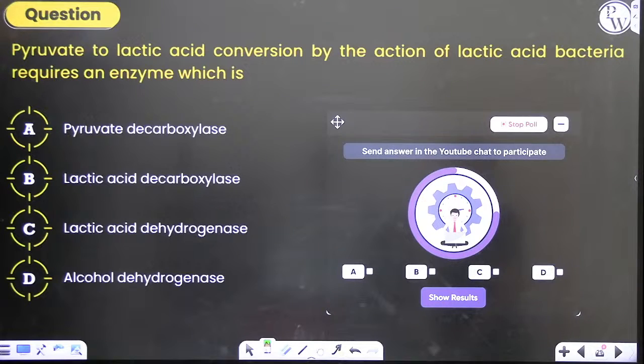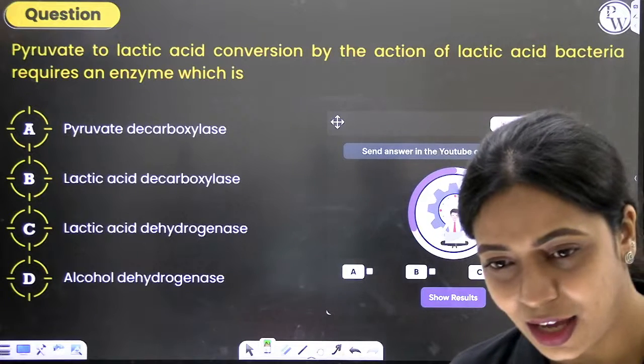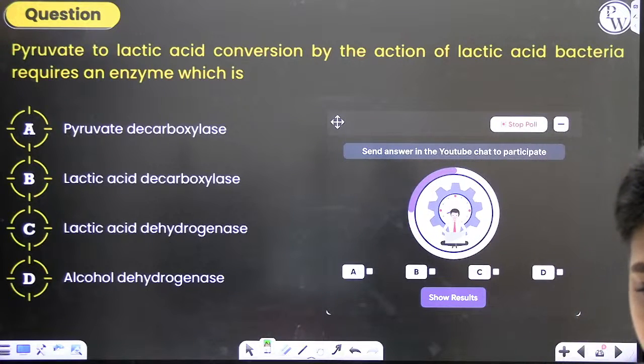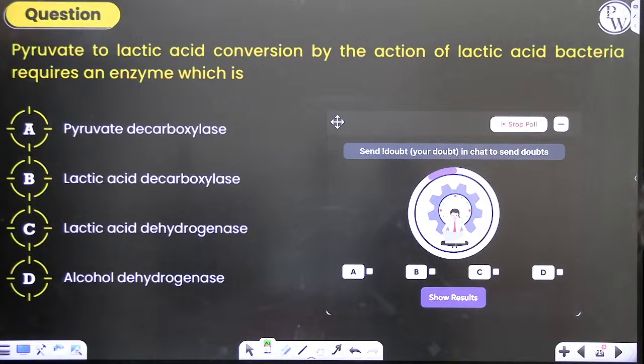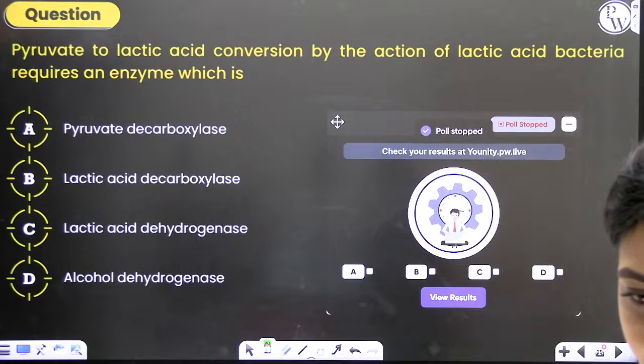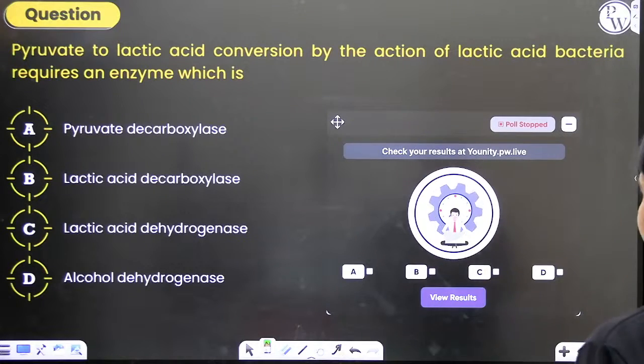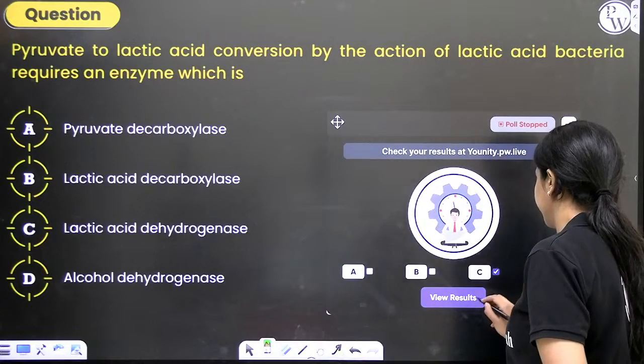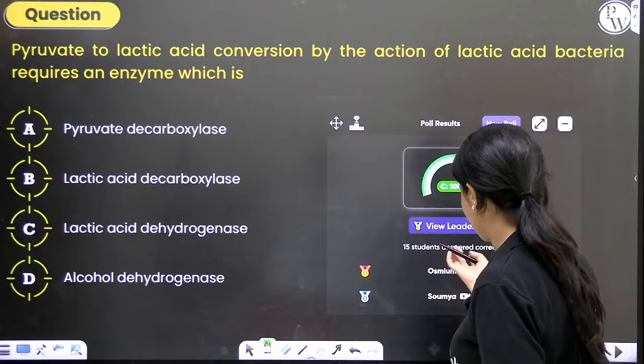Next question, read it yourself. Two options can get confusing at this point. Let's see how many will answer correctly. Akash says A, the rest of you all are saying C. And the correct answer is C. Okay, everyone's answered correctly.